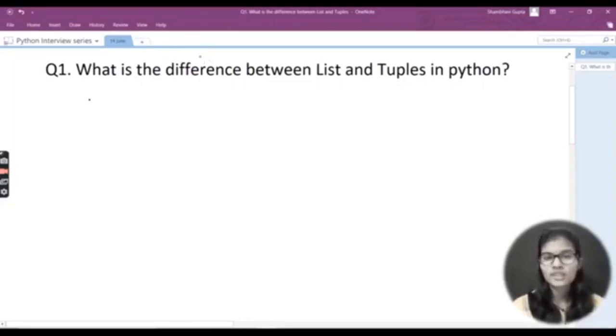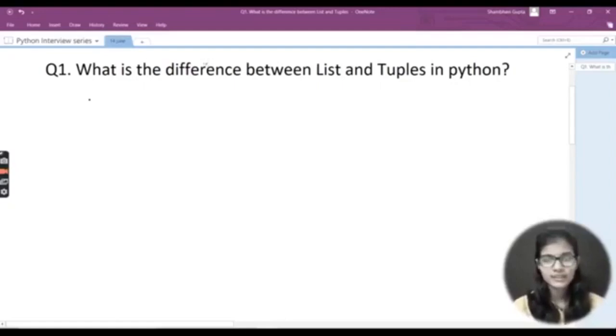It's not that someone asks you what is the difference between list and tuples, and you are just going to tell 10 to 15 differences. No, it's not the idea. You need to be very accurate and very precise with your answers. You need to give out only the main points. There is no need to tell a whole story about that particular topic. This is the thing that we actually follow whenever we go to give interviews.